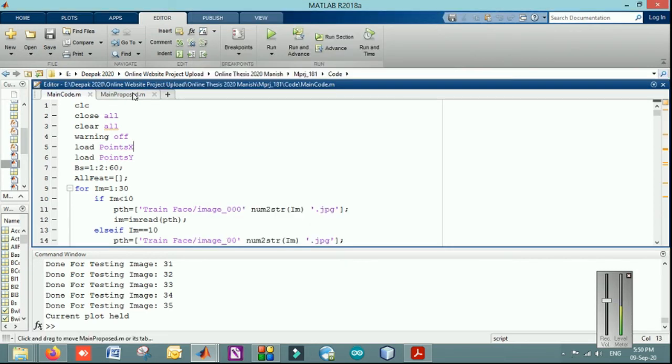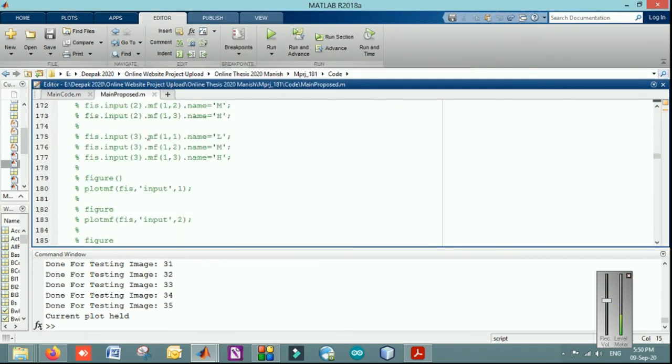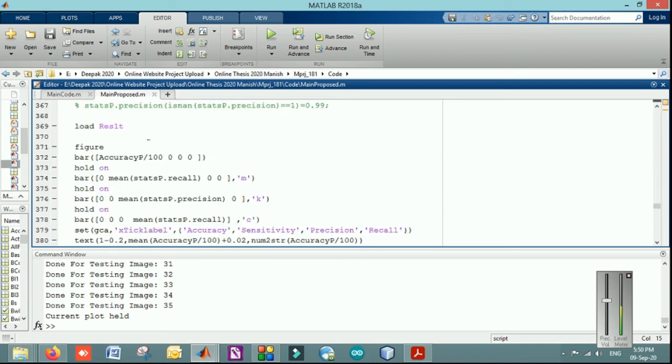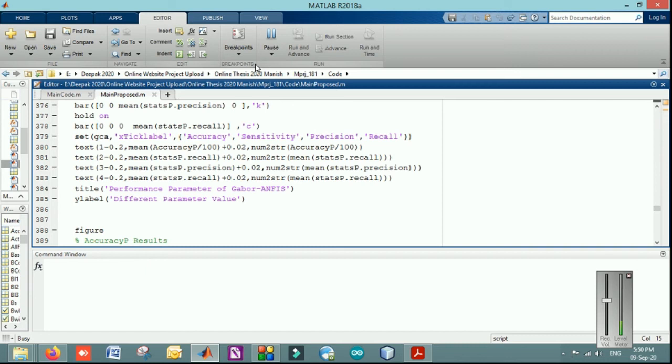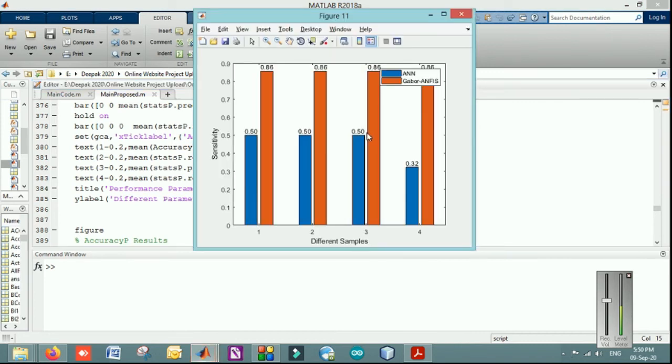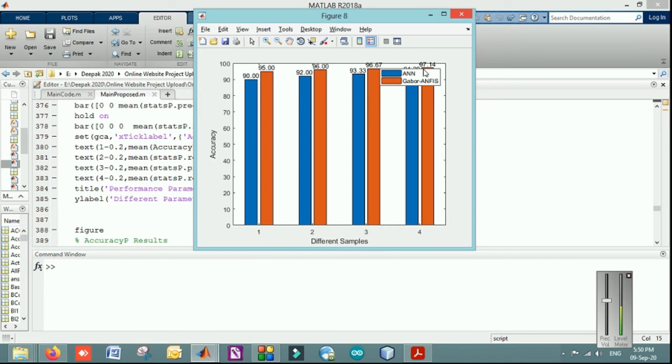When I'm running the proposed code, I'm running it directly. I've saved the trained section and am showing you the results. The performance is calculated in terms of accuracy, sensitivity, precision and recall, and it shows that our proposed algorithm, the Gabor based neurofuzzy system, is providing better results. Sensitivity is high, recall is high, precision is high, and the accuracy achieved is high, for all four classes.